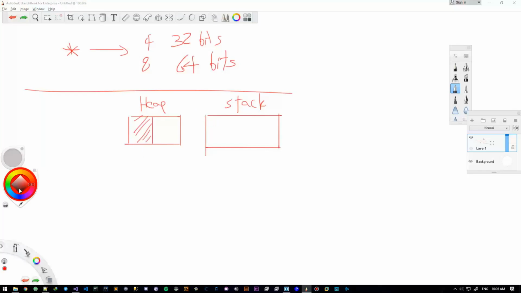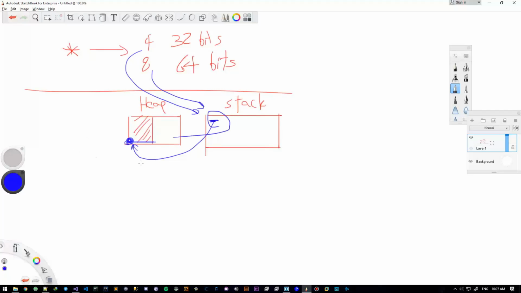But what I can do is have a tiny 8 or 4 bytes in my stack memory, which is a pointer that points to where this block begins. When I do that, I'm just allocating 4 or 8 bytes, which is also known at compile time, and I'm pushing the first address of the block into this pointer. So I have access to this entire block of data, no matter how big it is, and I can bring it into the stack little by little and use it all I want. All I need to have constantly in my stack is the pointer.